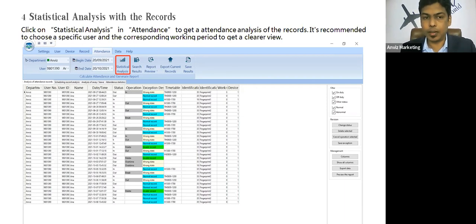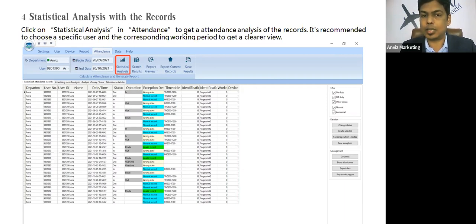So if you can see, there are multiple statuses, like the default status coming from the devices, and the operation column will show you the changed status, like the status has been changed by the software based on the shift configuration. So in the first record, even though the user has punched his attendance on out status, the software has changed the status to in, mentioning the exception, like what can be the error or what can be the exception for the particular record.